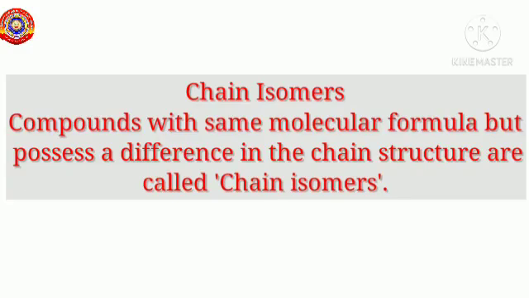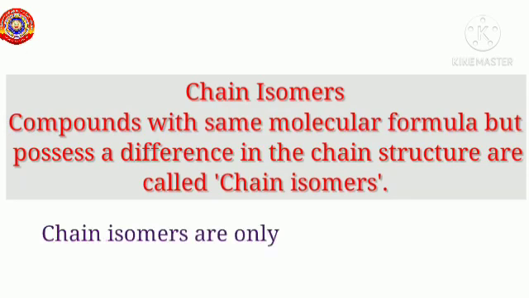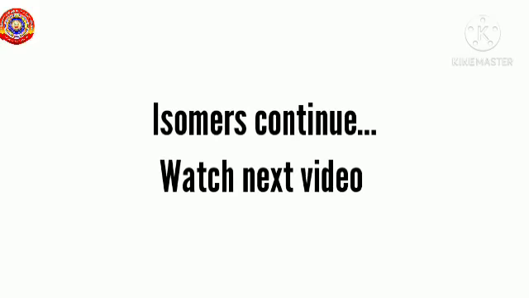The compounds with the same molecular formula but possess a difference in the chain structure are called chain isomers. Always remember, the type of isomerism possible in alkane is chain isomerism. In the next video, we will learn about other types of isomerism.